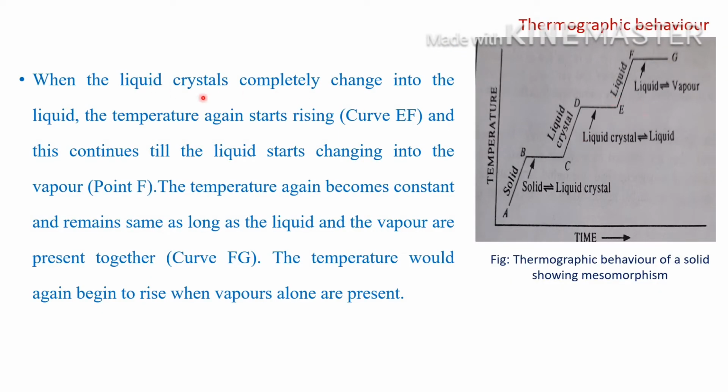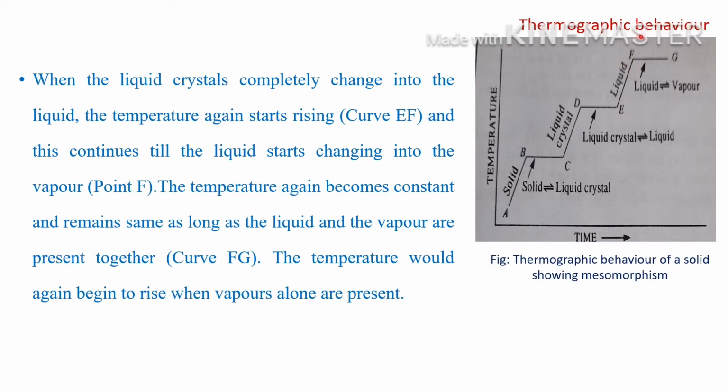When the liquid crystals have completely changed into the liquid, the temperature again starts increasing along the curve EF. This continues till the liquid starts changing into the vapor phase. So when it reaches F, all of the liquid will be converted into vapor. Till that time the temperature will be increasing along EF.